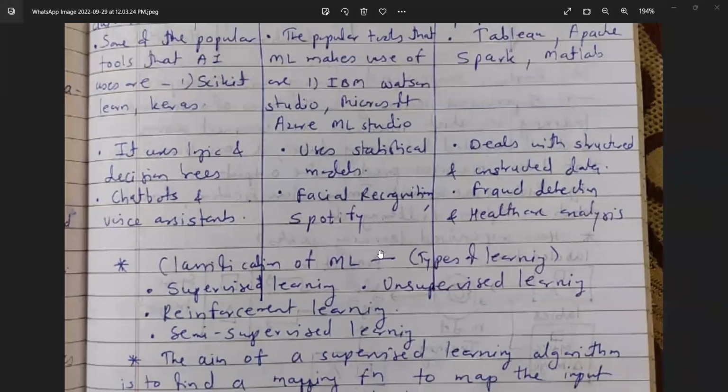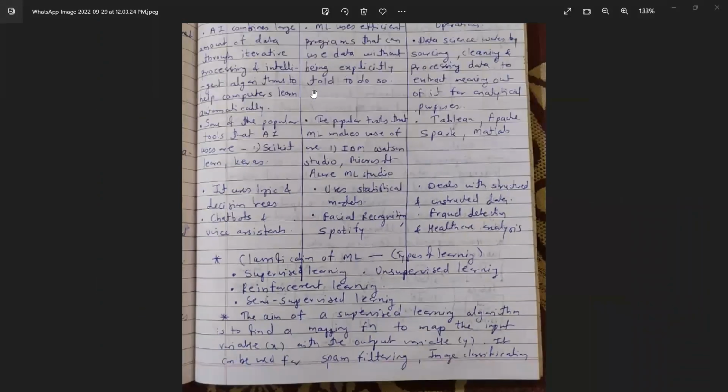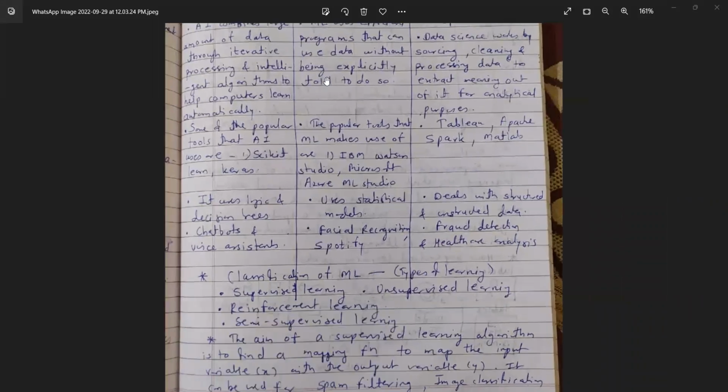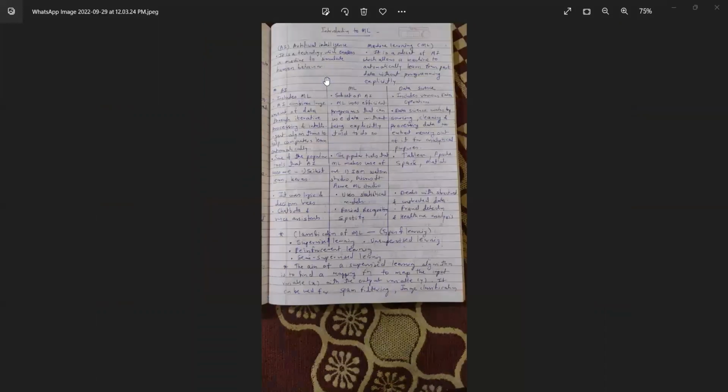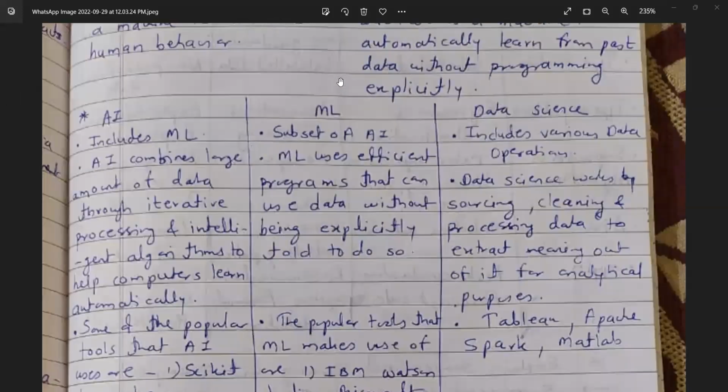The second point is an important point. Second point of machine learning: machine learning uses efficient programs that can use data without being explicitly told to do so.